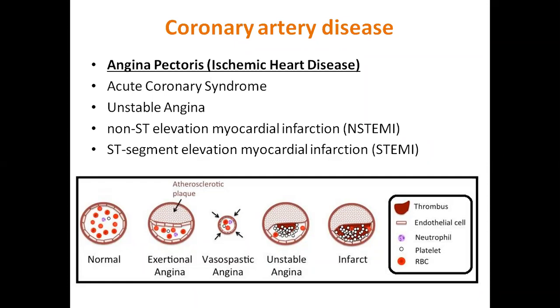Let me tell you what exactly vasospastic angina is. It is normally a very rare type of angina among all these types, and it is normally observed in the early morning or at night.